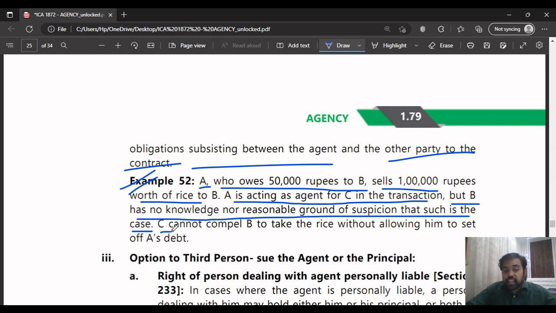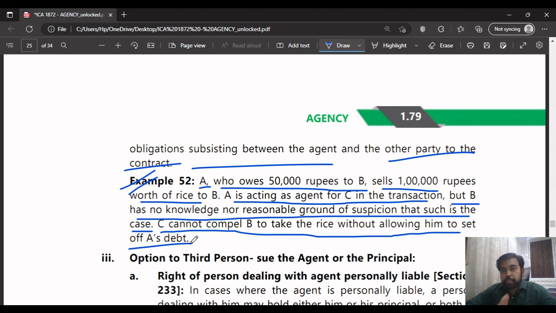So in such a case, C cannot compel B to take the rice without allowing him to set off his debt. A is acting as the agent for C, so C is the principal. C cannot compel B to take the rice without allowing him to set off A's debt.